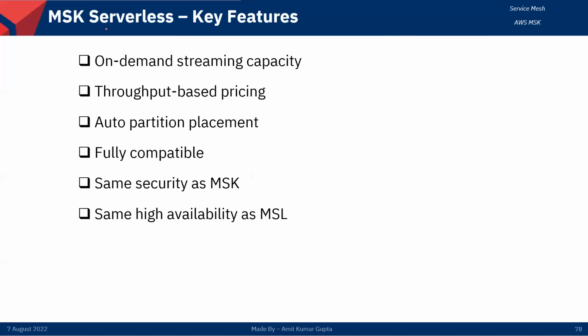Now I will cover the MSK Serverless key features, because two types of MSK are provided by AWS: one is provisioned and one is serverless. So serverless mainly contains these features: on-demand streaming capacity, throughput-based pricing, auto partition placement, fully compatible, same security as MSK.